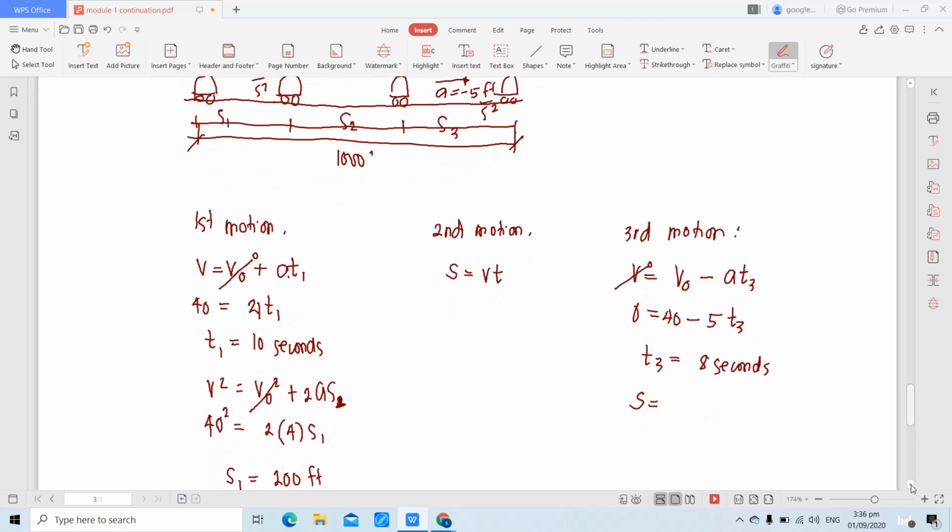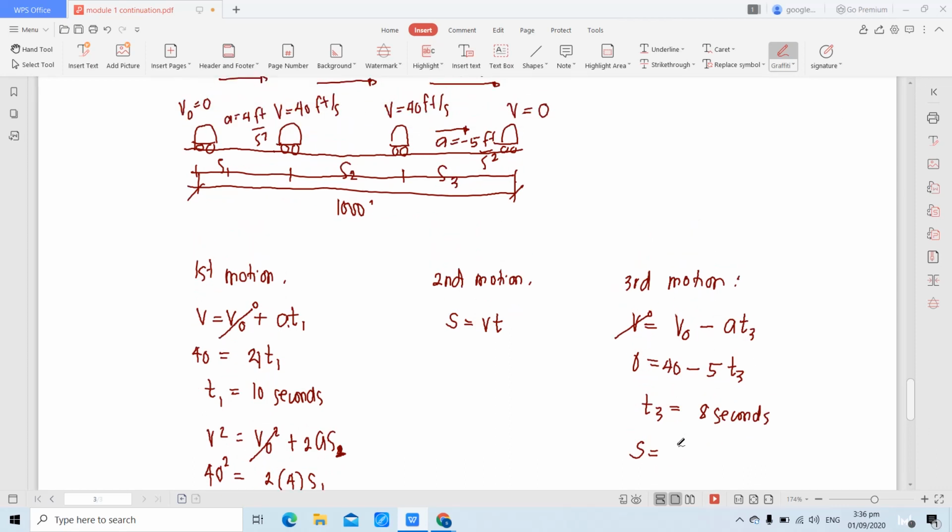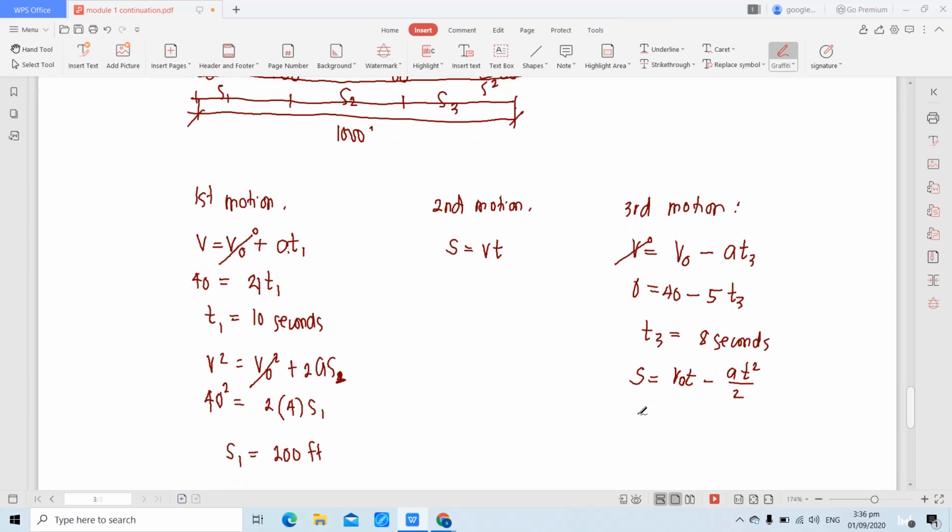Okay. Let's find displacement traveled under third motion. Gamitin natin yung pangalawang formula ng constant acceleration motion. That is VOT, o, eto ulit, minus na, no? So, yung acceleration mamaya, positive na. Or, you can use plus, pero isasama mo yung sign ng acceleration later on. Either way, parehas lang po. Huwag kayong malilito doon. That is A, T squared over 2.